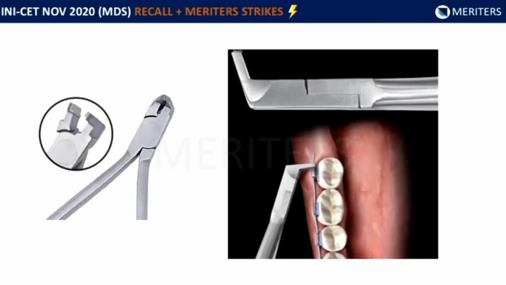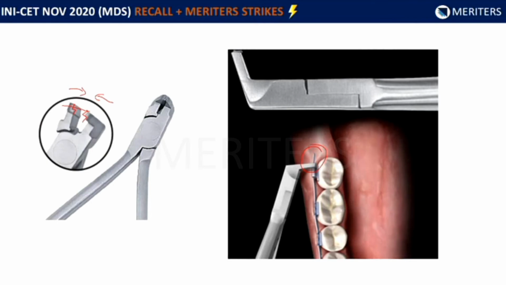So in orthodontics, after a wire has been placed, there is some amount of wire that is going to protrude out from the distal aspect of the molar tube. So this instrument is used to trim off that excess, or to cut off the excess wire that is protruding distally. That's why distal end plier. How do we identify it? If you look at the beaks of the distal end plier, it has very characteristic L-shaped slots. And if the wire goes between this and the beaks are closed, the wire just snaps.